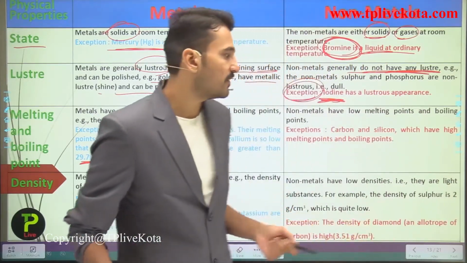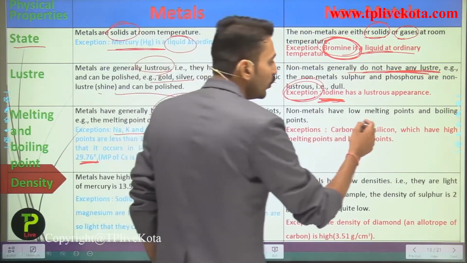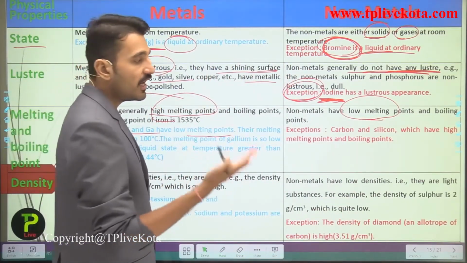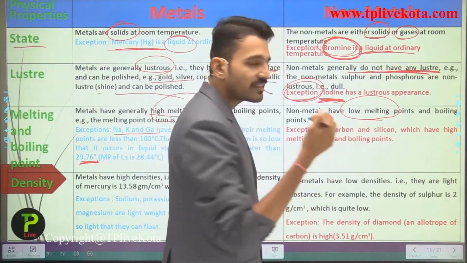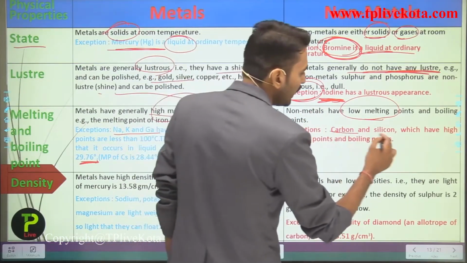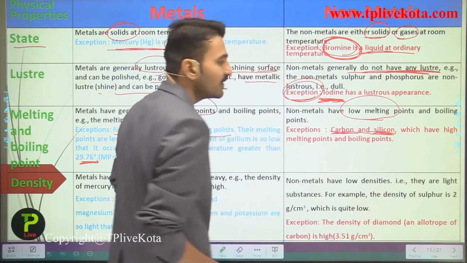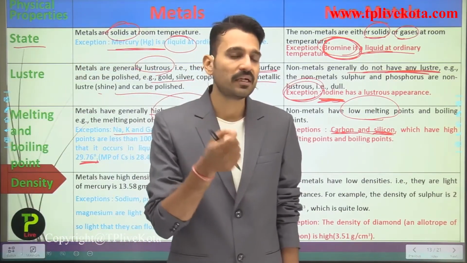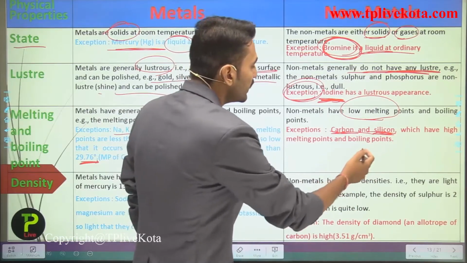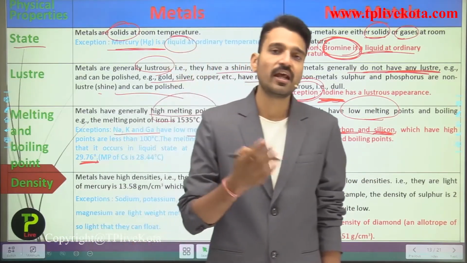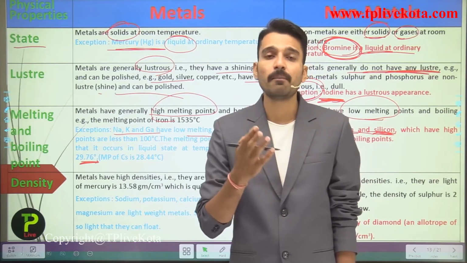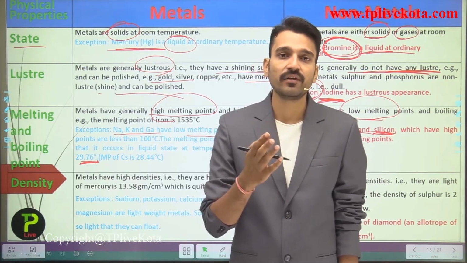Talking about the non-metals, they generally have very low melting points, as the metals have high melting points. There are some exceptions in the non-metals, that is carbon and silicon. Carbon and silicon or their allotropic forms show very high melting points. Just for an example, graphite and diamond, which are allotropes of carbon, have a very high melting point, even higher than the metals.